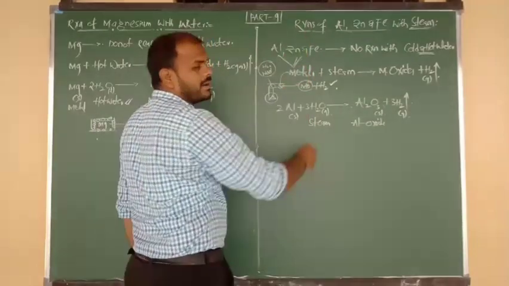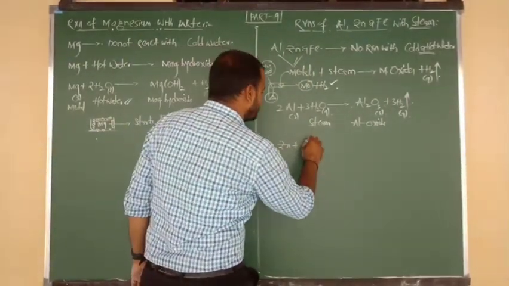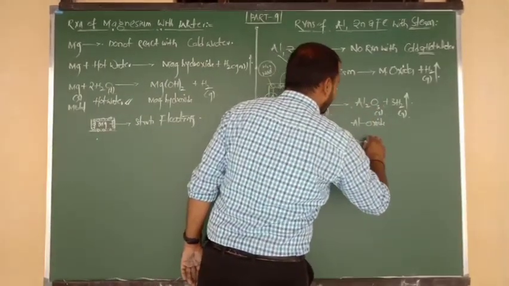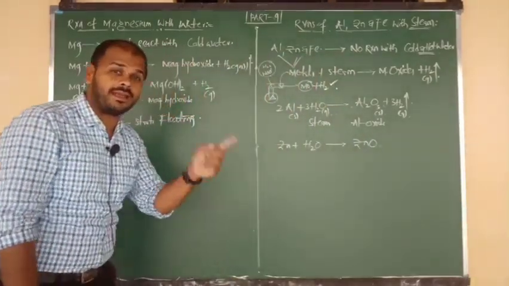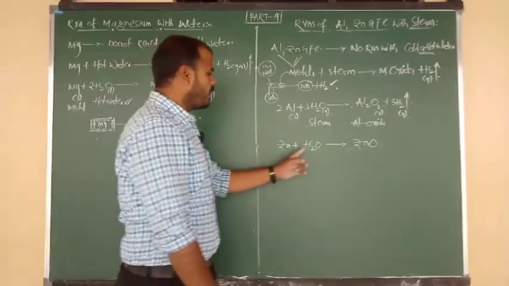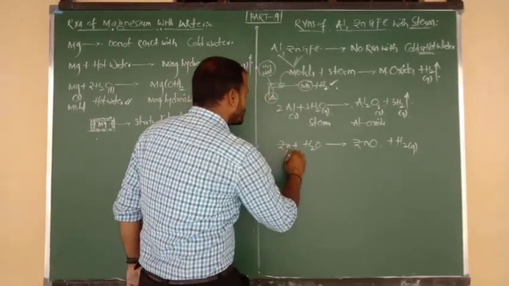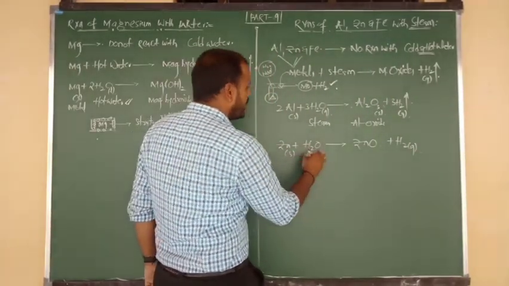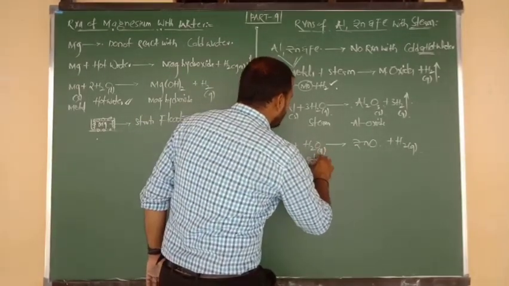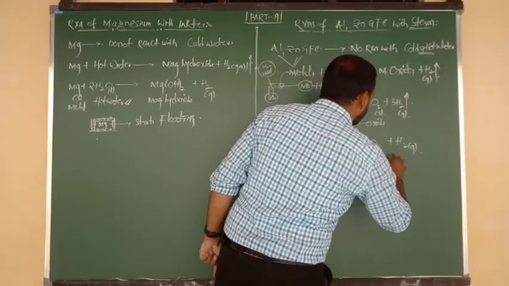Another metal, what is the metal? Zinc. I am going to write zinc metal here. Upon reaction with steam, H2O, it forms the product metal oxide. Which metal oxide? Zinc oxide, ZnO. Try to remember these formulas first of all, then you can do balancing. The remaining 2 hydrogens are removed in the form of H2 gas. So zinc is a metal, a solid. Upon reaction with steam, water vapors gas, it forms the product, metal oxide. Which metal oxide? Zinc oxide. Here you are getting metal oxide.